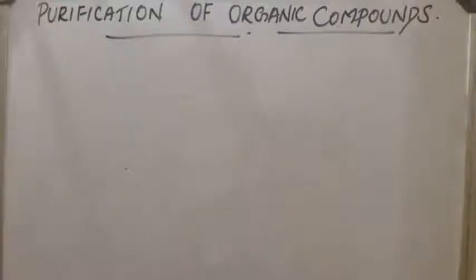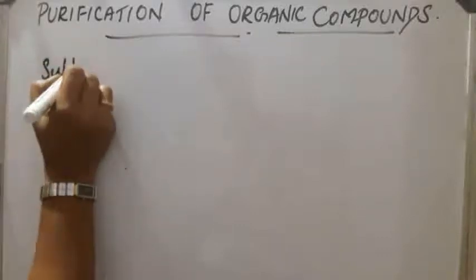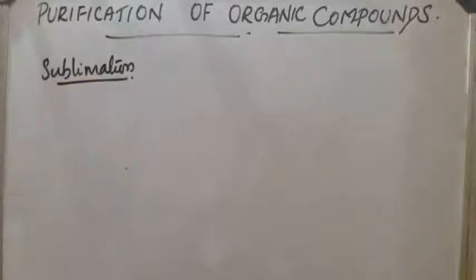Purification of organic compounds. Next method is sublimation. Certain solids on heating get converted from the solid state directly into the vapor state without passing through the liquid state. This principle is used in this method. These vapors, on cooling, get converted back into solids. This is the principle behind sublimation.